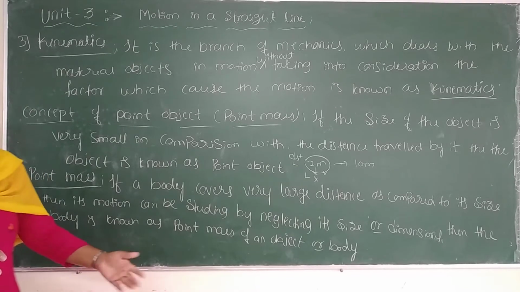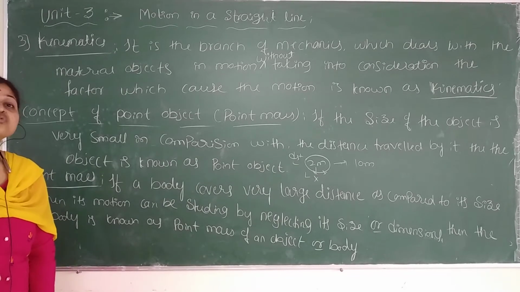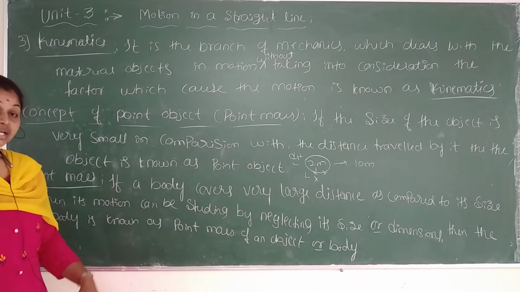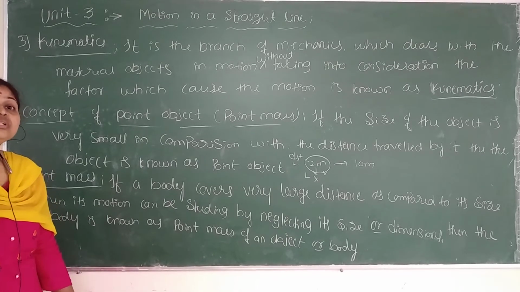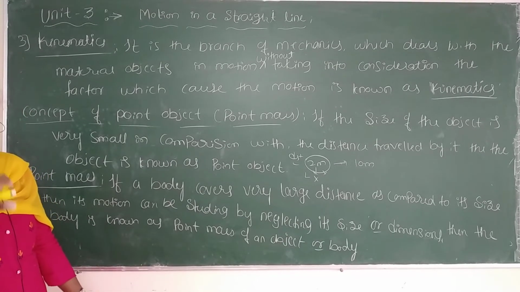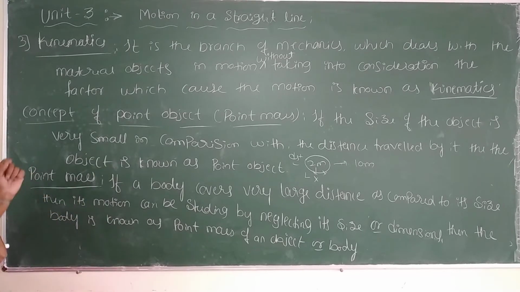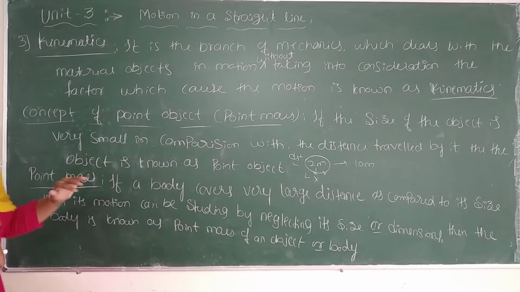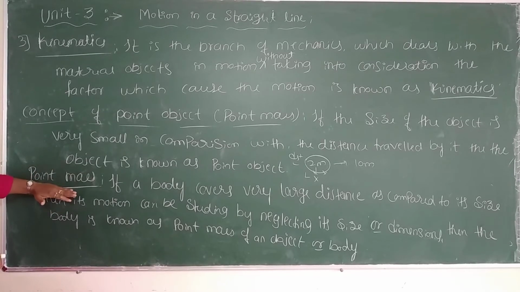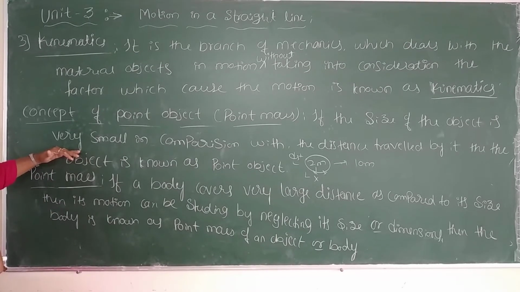Okay. And the earth can be considered as a point mass when you are studying the motion of the earth around the sun. Then only you can consider the earth as a point object or a point mass. Now it is clear about what a point mass is and what a point object is? Clear or not?